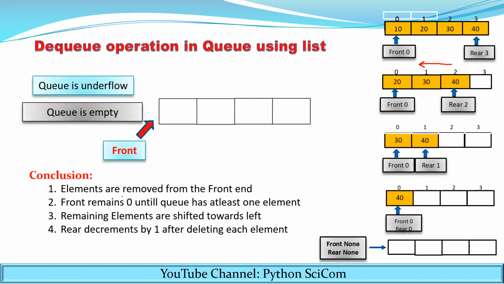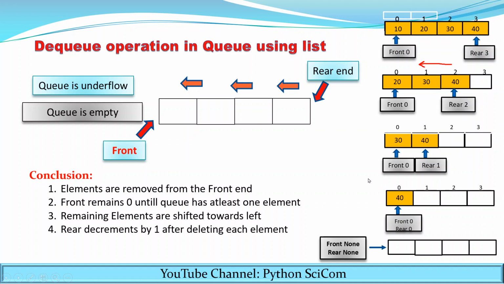The front remains 0 until the queue has at least one element. As you can see here, when there are elements in the queue, the front remains 0. When all the elements are deleted, then the front becomes none. Now the elements are shifted towards the left. When the elements are deleted, the rest of the elements are shifted towards left. Now the rear decrements by 1 after deleting each element.